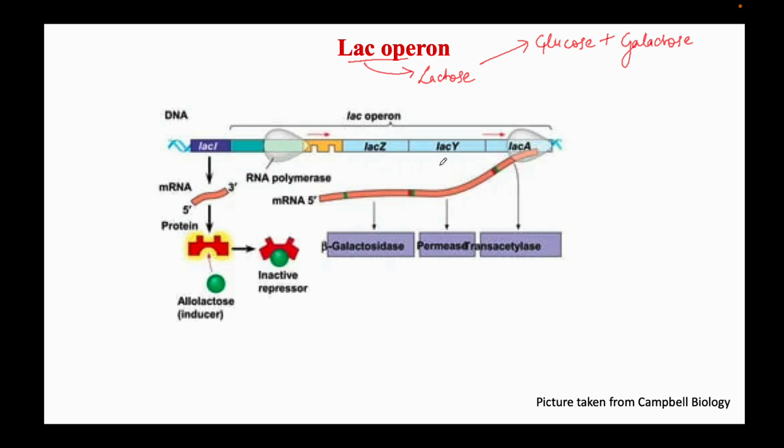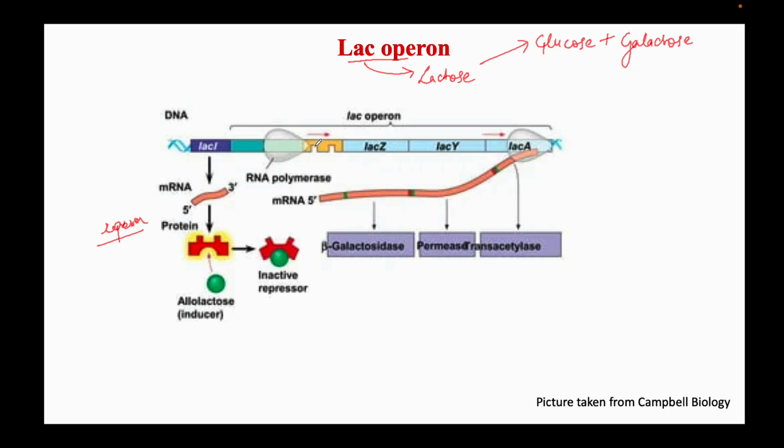Apart from these three genes, upstream of these genes we have a regulatory region. This yellow color is where the repressor protein binds. This is the repressor protein here in the red, and I'll explain what this repressor protein is. This is the site of RNA polymerase binding.